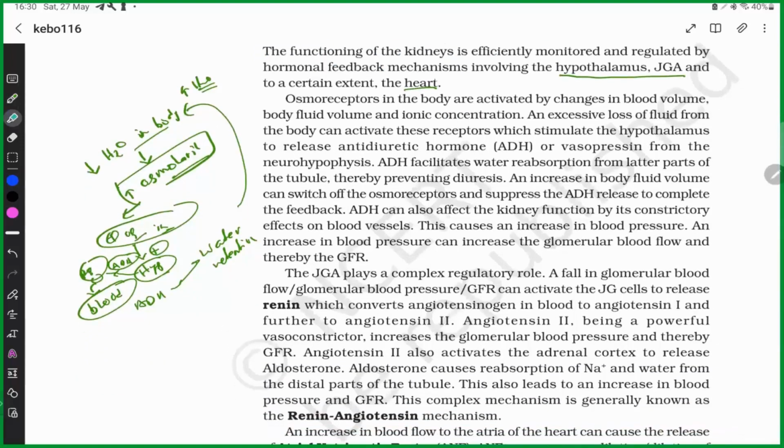And also, ADH can constrict the blood vessel, which increases blood pressure. If the blood pressure is increased, the blood pressure in the renal artery, or renal blood flow, is also increased. If the glomerular blood flow increases, then GFR also increases. Glomerular blood flow increase means more blood is coming into the glomerulus, so more blood is being filtered in the glomerulus. So the amount of GFR is also increased.